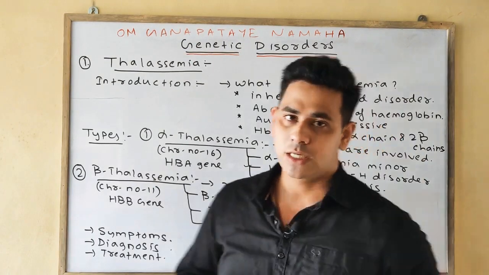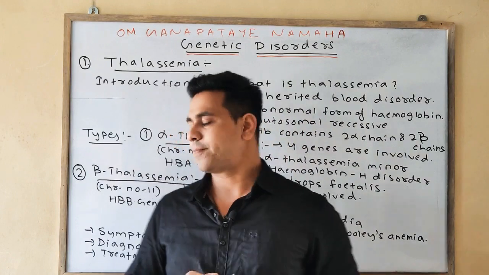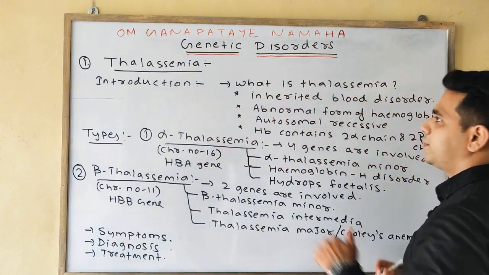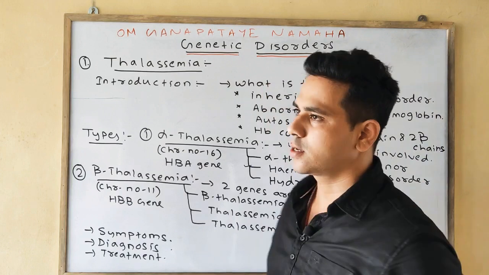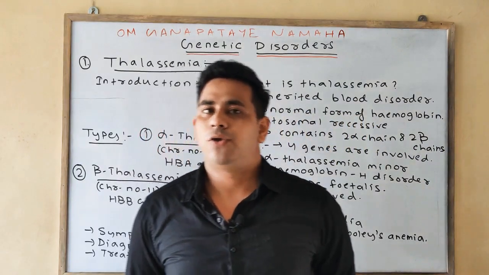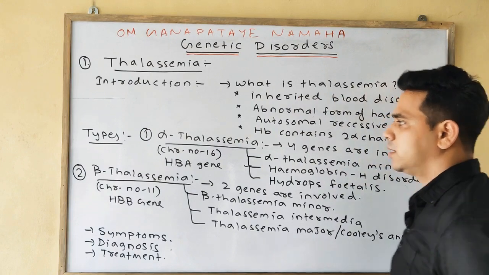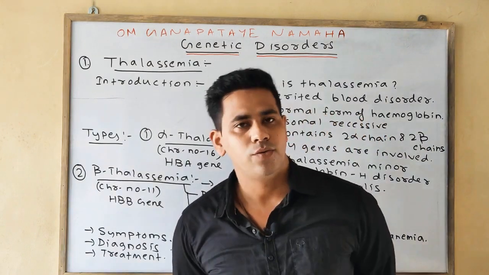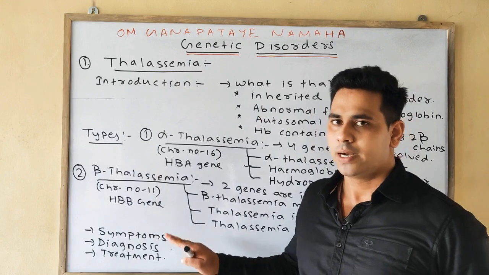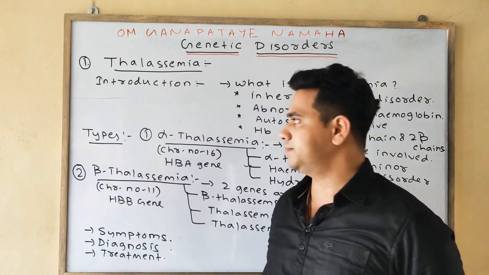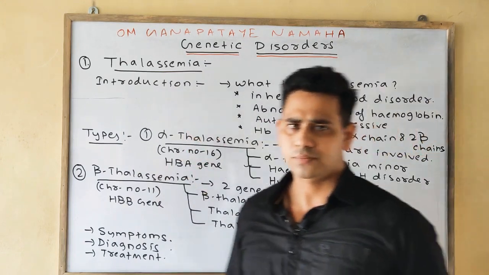So firstly we'll discuss thalassemia. If thalassemia comes in your exam as a 3.5 mark short note type long question, then how will you write? First you will mention the introduction, then the types of thalassemia, lastly the symptoms, diagnosis and the treatment. So what is thalassemia?